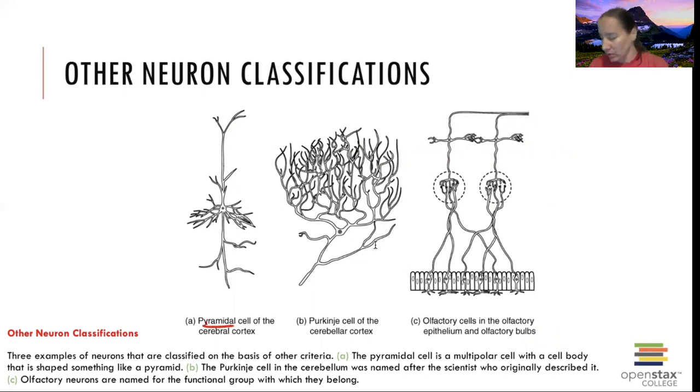Purkinjes, we're going to have these guys in different parts of the body. We have them in the cerebellum, and then olfactory later when we have to memorize the cranial nerves. Olfactory is one of them, taking in that sensory information from smelling things. So cranial nerve number one, olfactory. And these are the receptors that send that signal up every time you take in a breath and have that air swirl around.